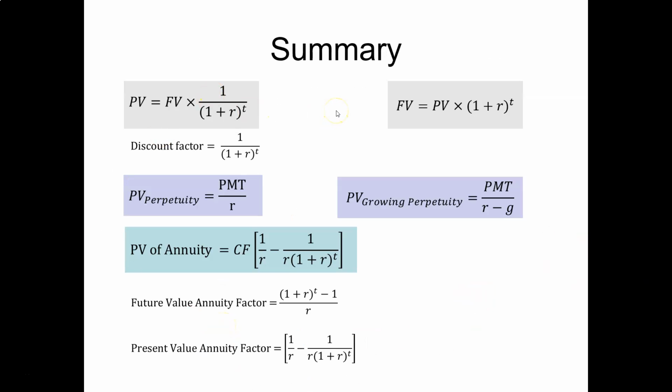In summary, in these lectures, we talked about how to calculate the present value of cash flow over time, and we provided analysis for perpetuity and annuity. And you can use the discount factor and present value annuity factor to do calculations quickly and easily.